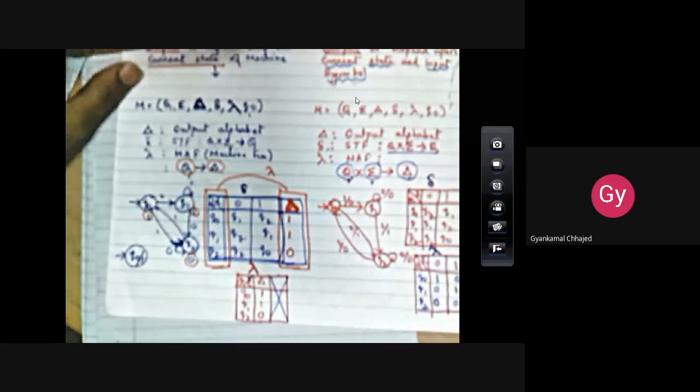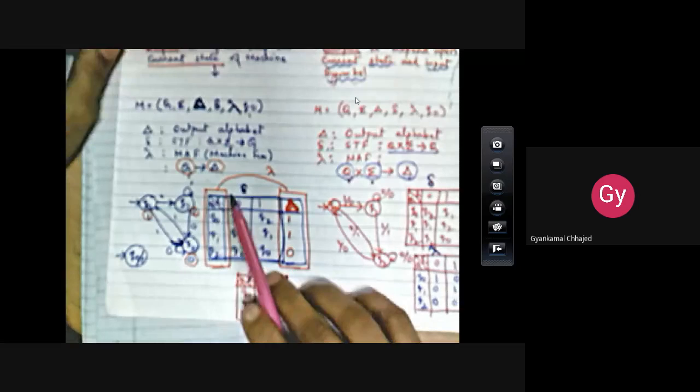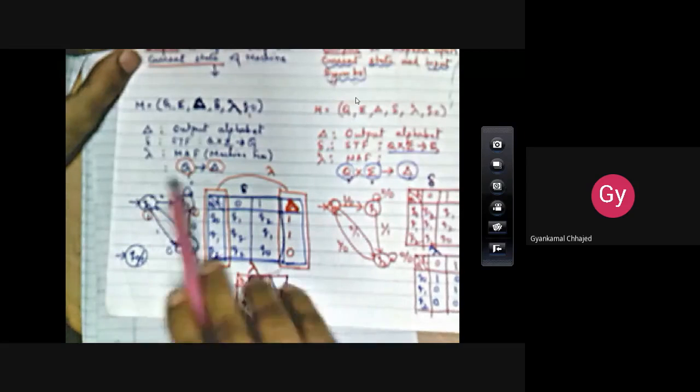Okay, now how do we represent it? You already know the finite automata are represented by two-dimensional tables and transition graphs. So here the Moore machine is represented with the help of tables and the transition graph.